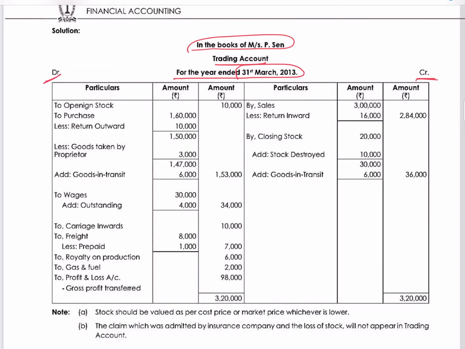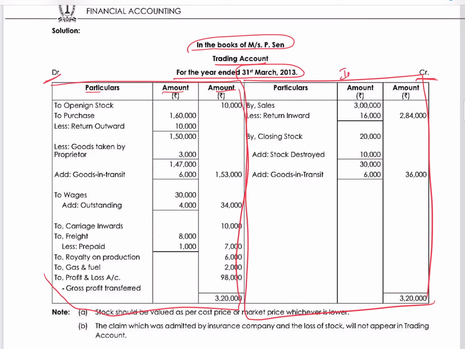Debit, credit, particulars, amount in rupees. They have made 2 columns because we have some workings to do on the figures. So they have made 2 columns of amount. This is the debit side, particulars, rupees. This is the credit side, particulars, rupees.